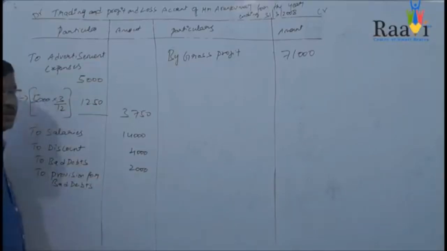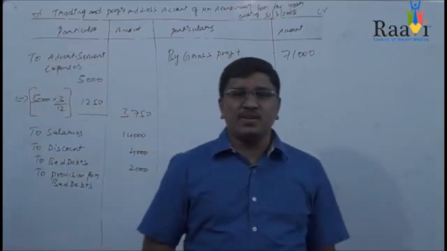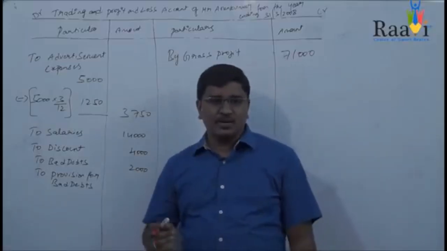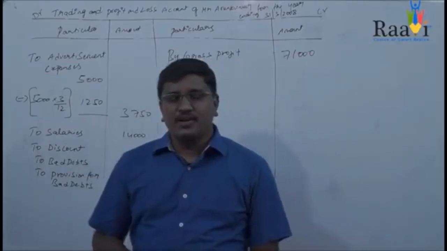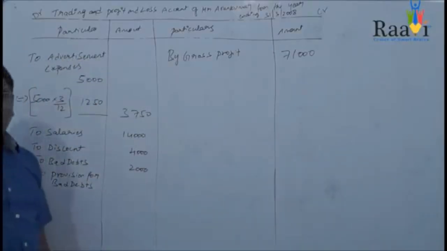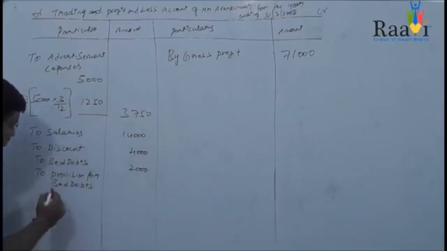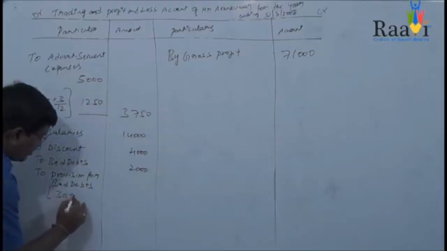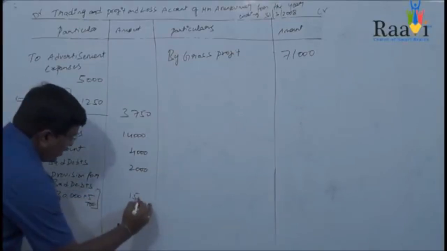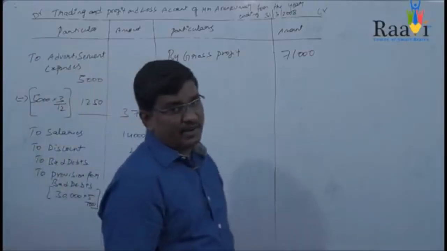To provision for bad debts. This provision for bad debts should be calculated on the debtors value, and you can find these debtors in the debit side of the trial balance. The value of debtors is 30,000. So you need to calculate 5% on 30,000. 30,000 into 5 by 100, you will be getting a provision for bad debts of 1500.